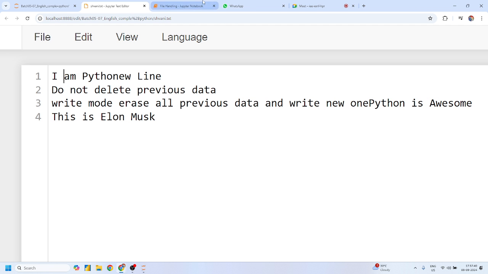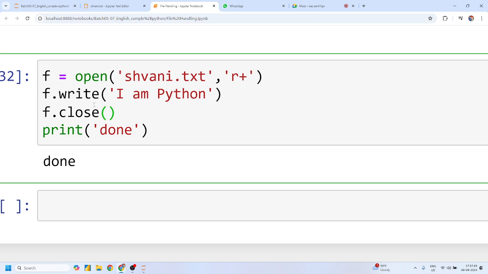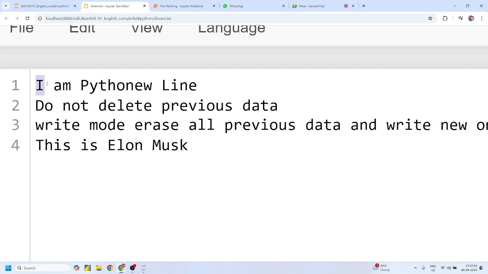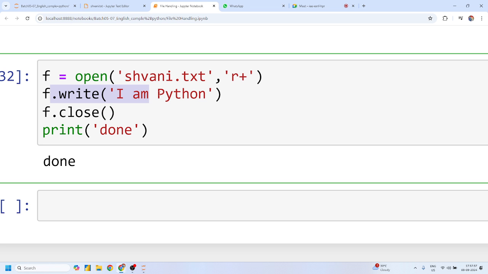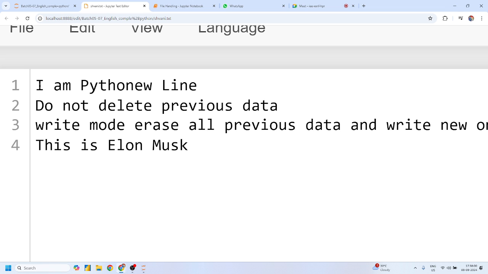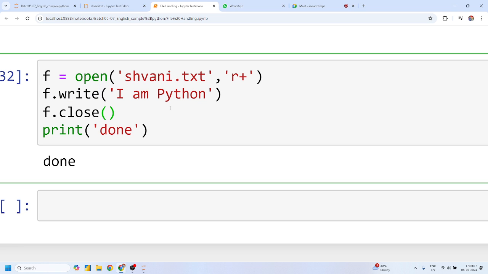Candidate, why is it something like this, sir? Because we are not opening the file directly in writing mode. We are opening the file in reading mode, and reading mode starts from the 0th character or 0th index. And at the 0th index, we are saying you have to write something. So it tries to write here I am Python, and the previous characters are truncated. What was the previous character? The previous character was n, that's why that character was truncated or erased. So you can simply use this R plus mode.